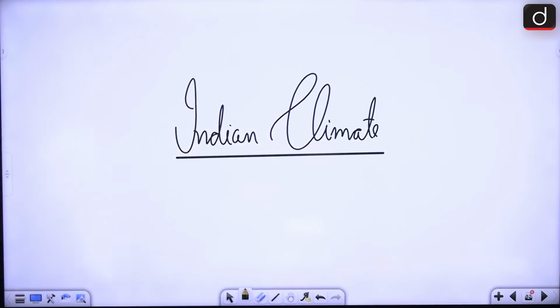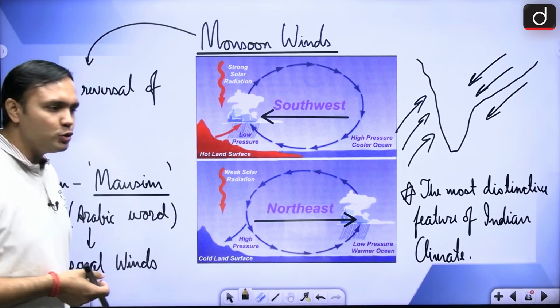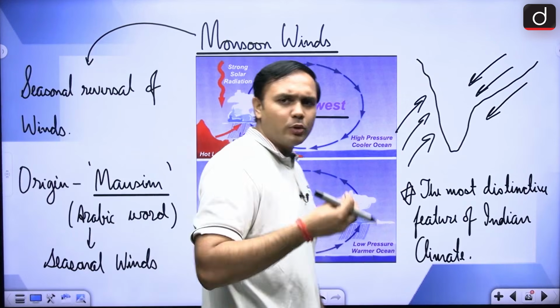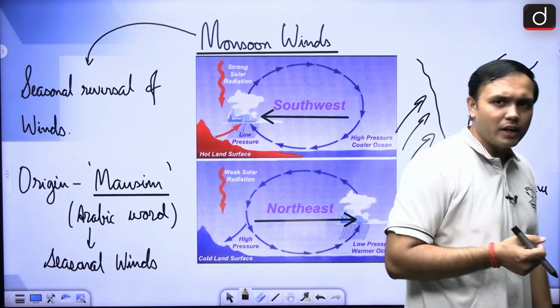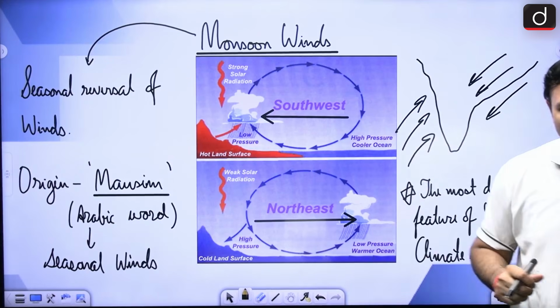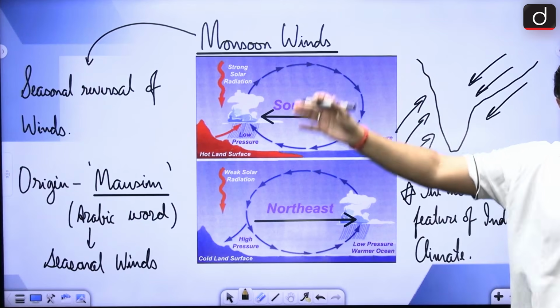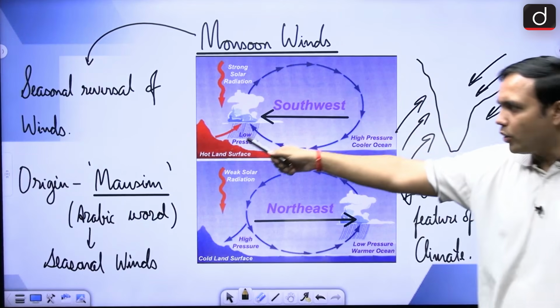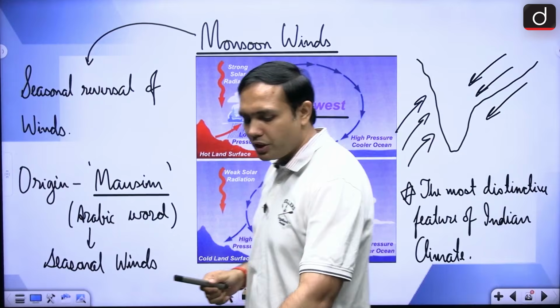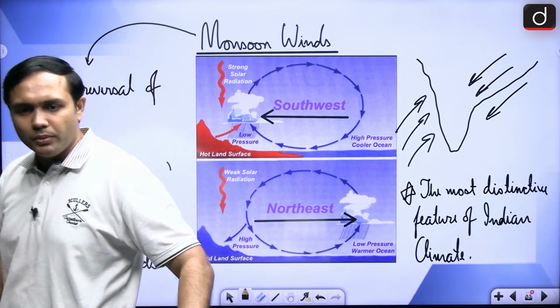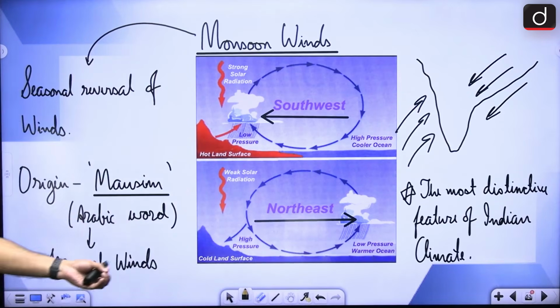Now, in that regard, let's start with the monsoon winds. We have talked about it a little bit when looking at El Nino, La Nina and Indian Ocean dipole regions. So what is it? Monsoon winds are nothing but seasonal reversal of winds. This term originates from the Arabic word mausim, which basically means seasonal winds.